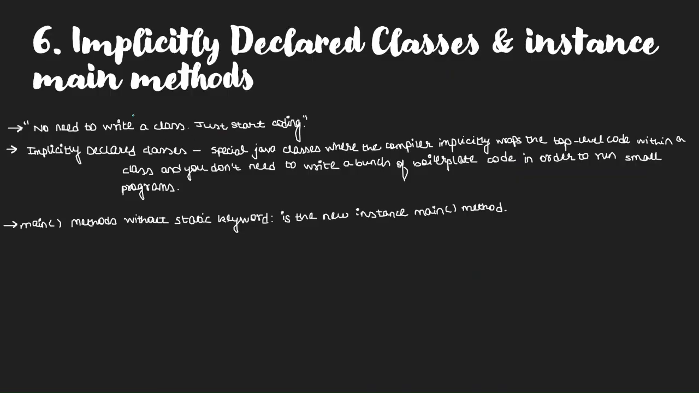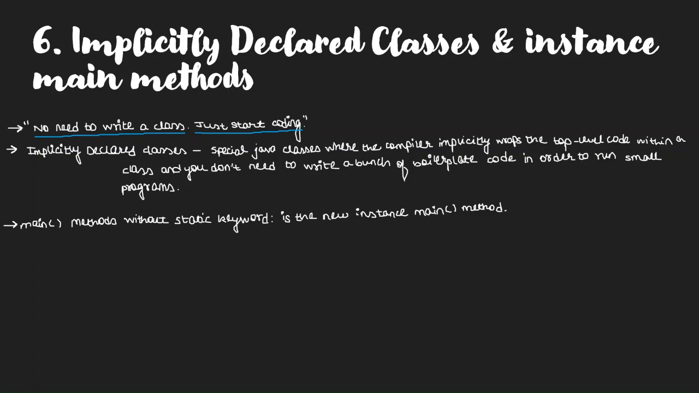Now, the next feature that we have with us is the implicitly declared classes and instance main methods. What does this mean? It's a huge term, but it has been introduced in order to simplify and refine the process of onboarding the beginners of Java, so that their learning curve does not go exponential while they are learning Java. It reduces the boilerplate code in order to run small programs. So basically, the ideology behind this is to not write any kind of classes and just start coding instantly.